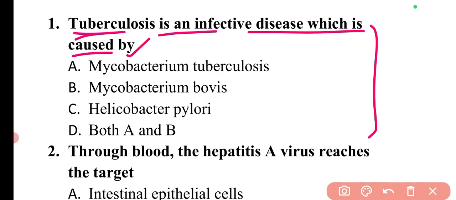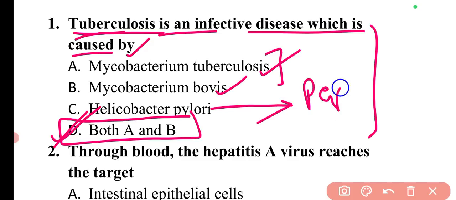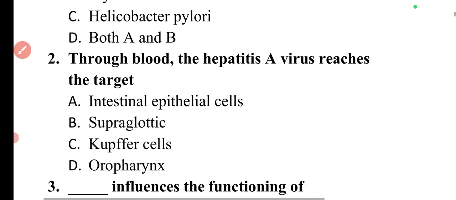So tuberculosis is an infective disease caused by Mycobacterium tuberculosis as well as Mycobacterium bovis. So here option D will be the correct answer, that is both A and B. Helicobacter pylori is the causative organism for peptic ulcer. Then moving to the next question.